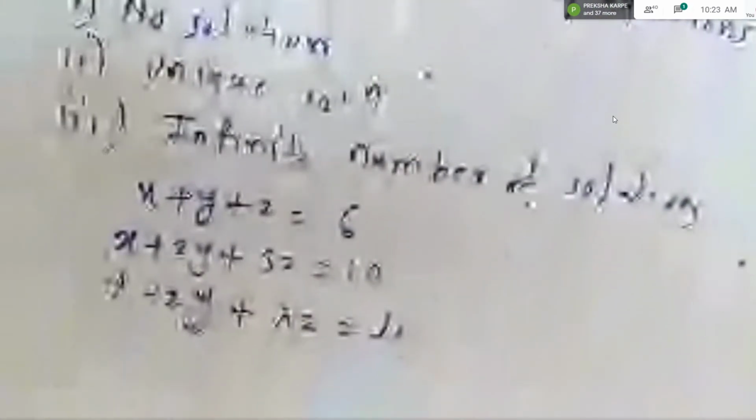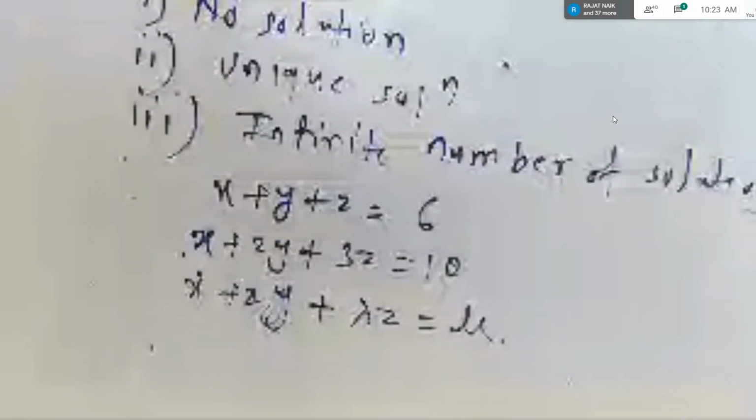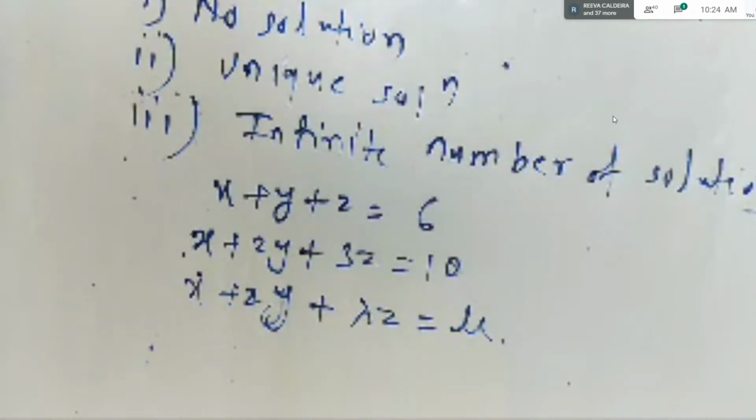Okay, students, I read the equations. x plus y plus z is equal to 6, x plus 2y plus 3z is equal to 10, and x plus 2y plus lambda z is equal to mu. Readable now?